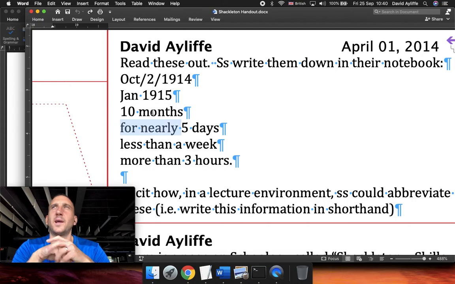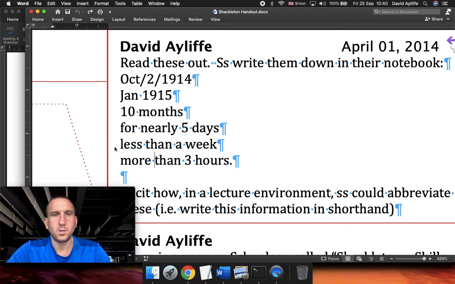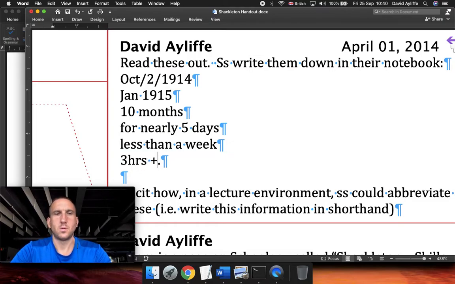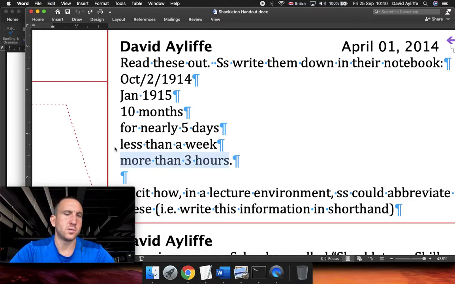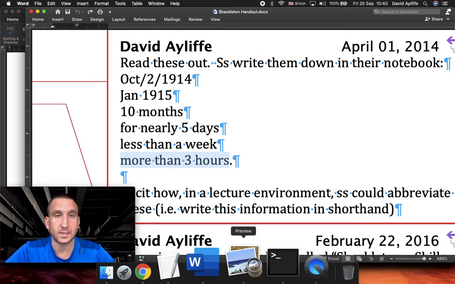How would we write that, for nearly? So not quite 5 days, just a little bit less than 5 days. Less than a week. And more than 3 hours. So there are ways that we can shorten some of this when we are writing it down while listening.